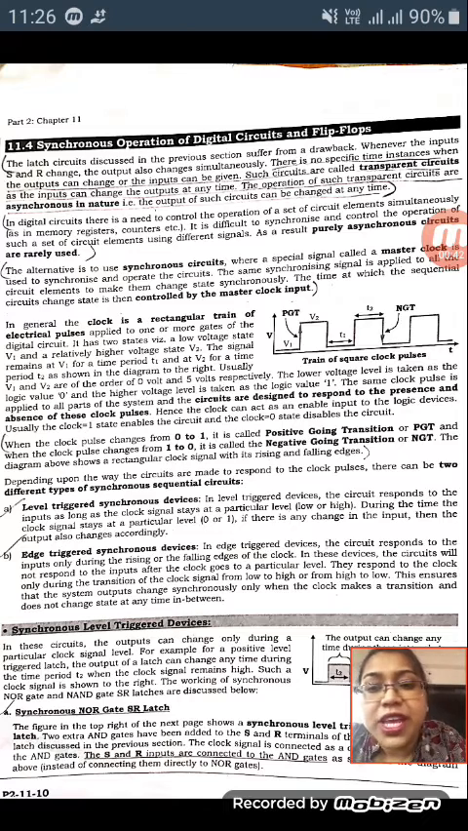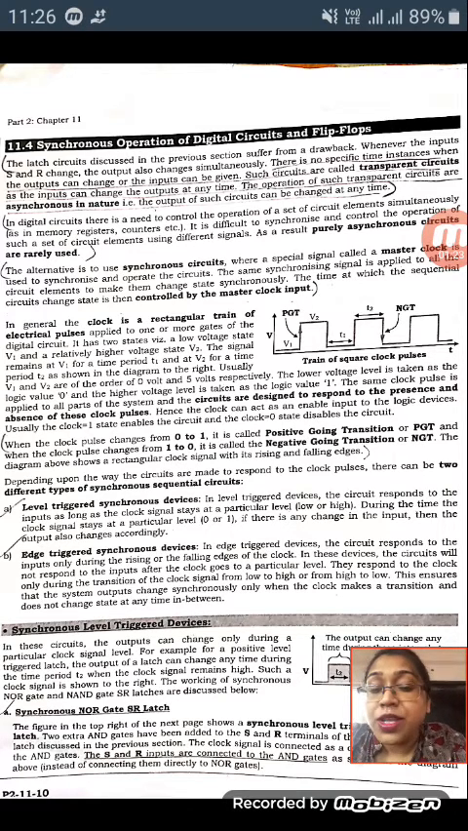What is the drawback? Whenever the inputs S and R change, the output also changes simultaneously. So there is no specific time instance when the output can change or the input can be given. Such a circuit is called a transparent circuit. Whenever we put some input over S and R, at the same time the output is also changing. So we can't hold the output state, because the output is simultaneously changing with the inputs. So that is the problem.